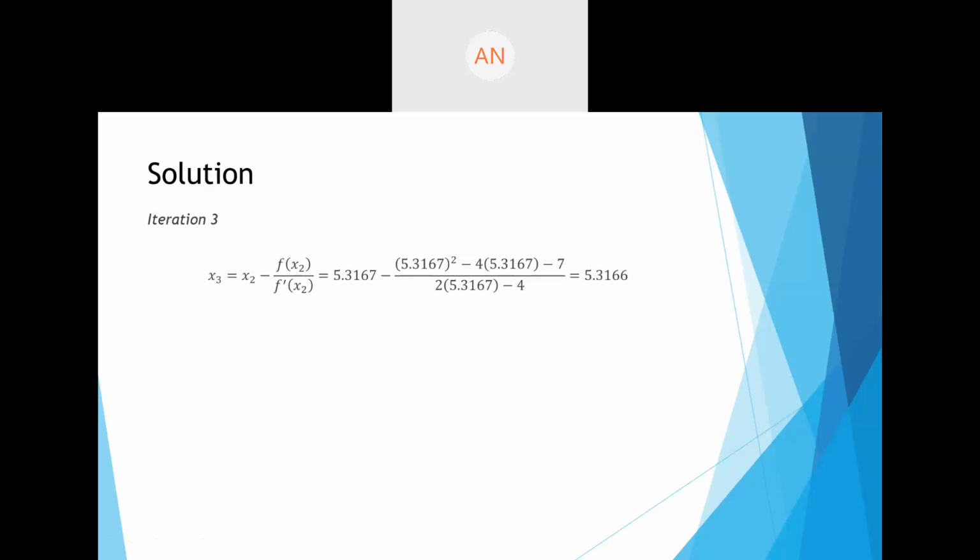The value that I get for x3 is 5.3166. Alright, so the value that I get is 5.3166. I can find the relative error.